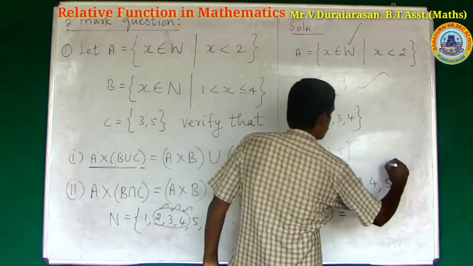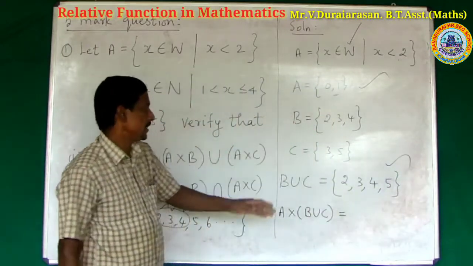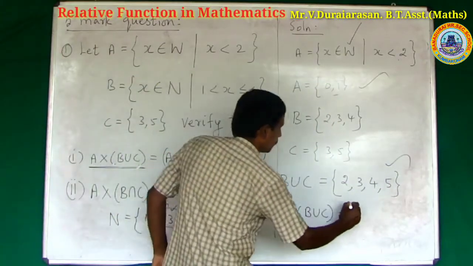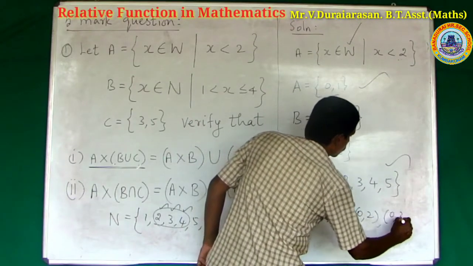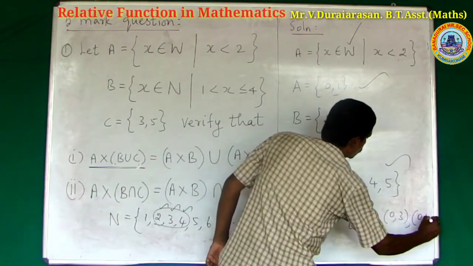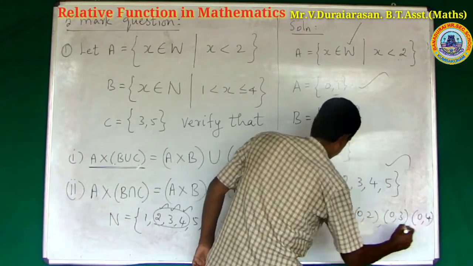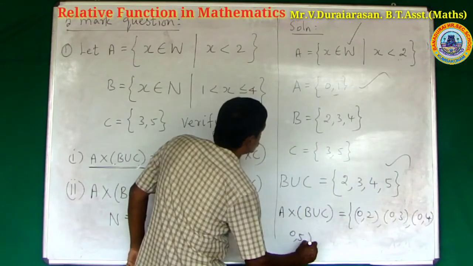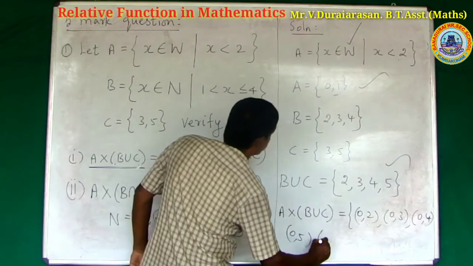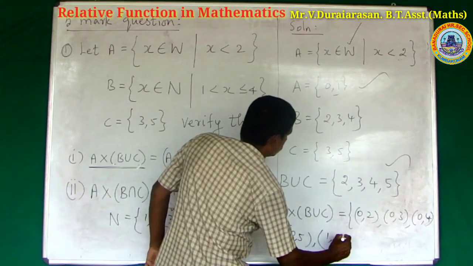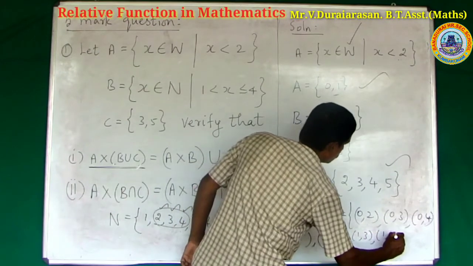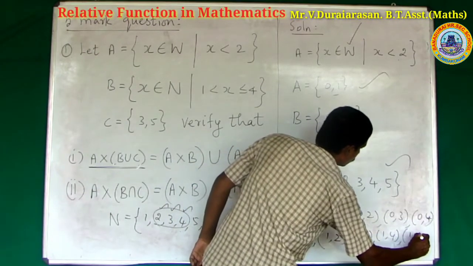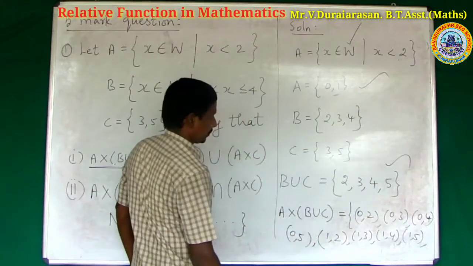A and B union C. To create the ordered pairs: 0, 2, 0, 3, 0, 4, 0, 5, 1, 2, 1, 3, 1, 4, 1, 5.